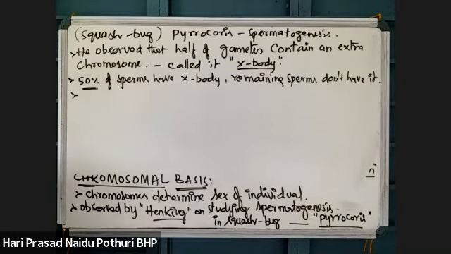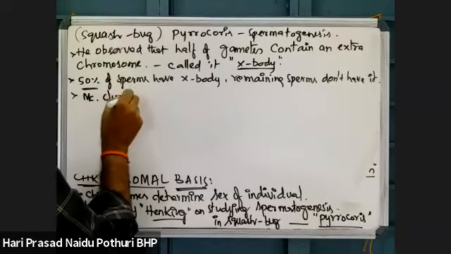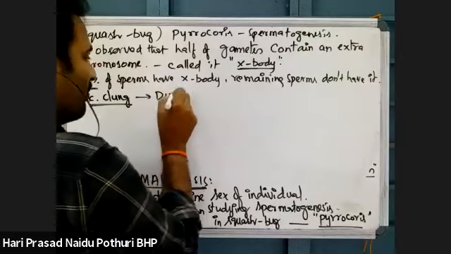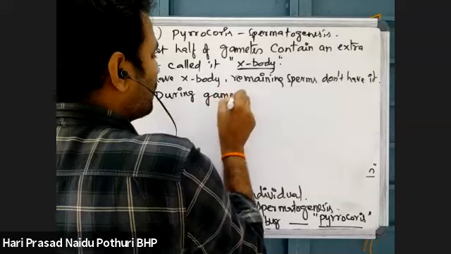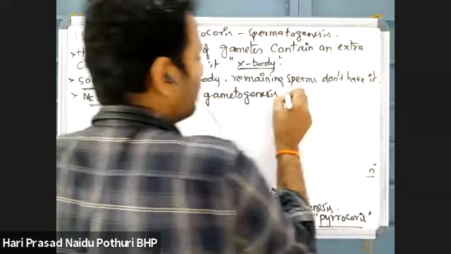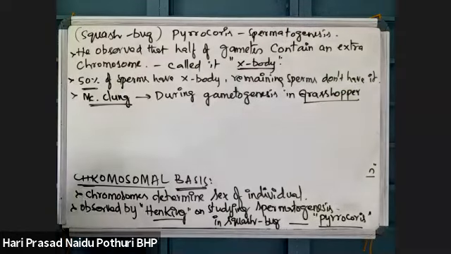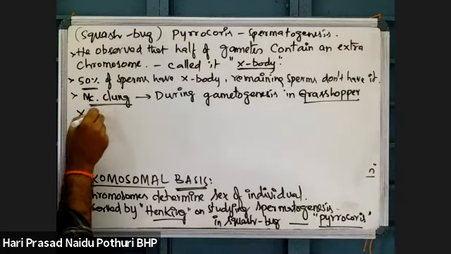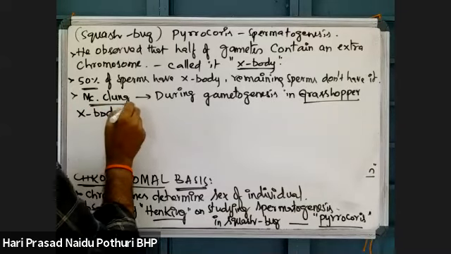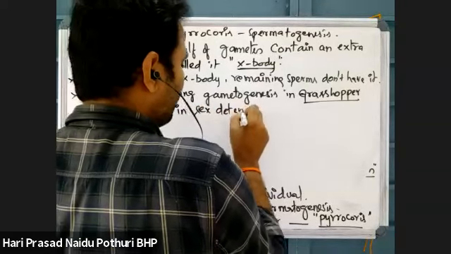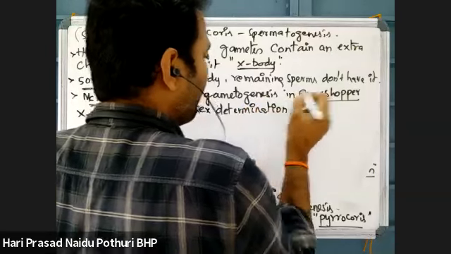Later, another scientist called McClung observed during gametogenesis in grasshoppers, where gamete formation is taking place, that the X body is involved in sex determination, whether the grasshopper may become male or female.